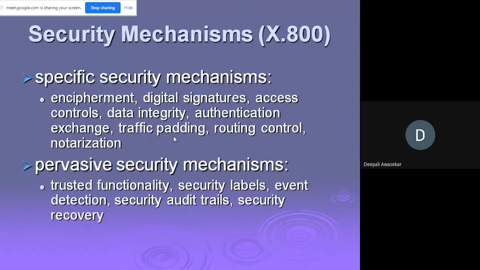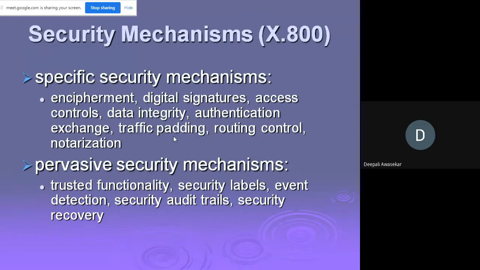Next is security labels. What do we mean by security labels? The marking bound to a resource, which may be a data unit, that names or designates the security attributes of the resource. Means we are trying to label the particular security that is being provided, like an OTP, then a CAPTCHA example. Then you select, you have image CAPTCHA, you have a voice message, voice call.